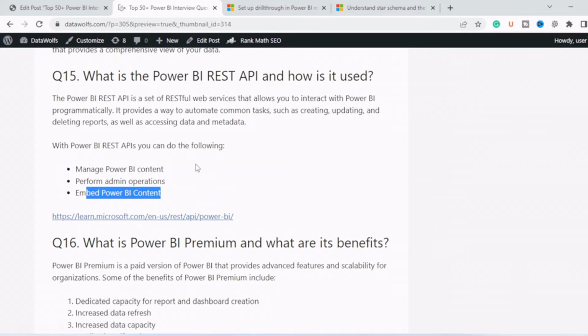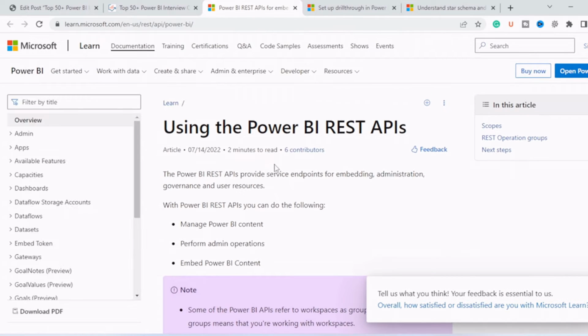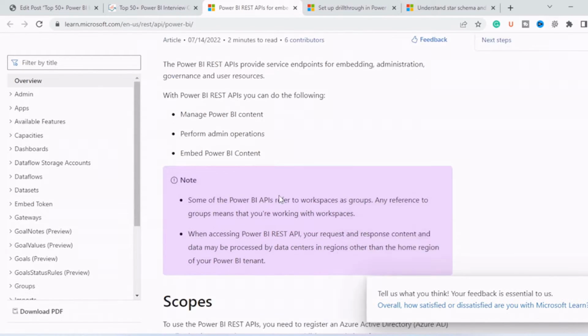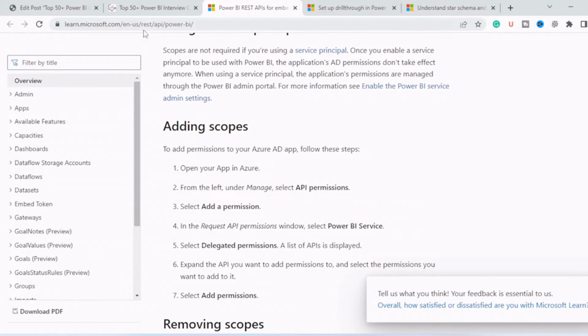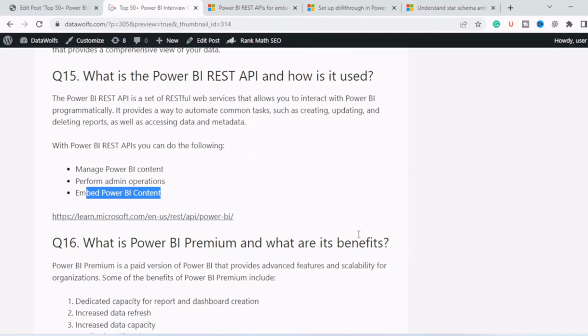You can check more about the Power BI REST API in this link. Here, Microsoft is telling us about how to use the Power BI REST API. So you can see the scope, using a service principal, adding scopes, everything is there. You can read this page out.